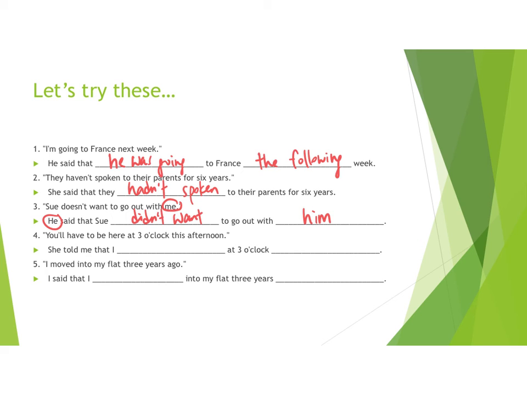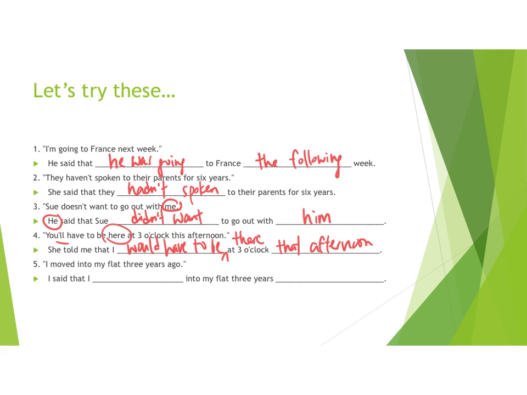She told me that I would have to be, so the "will" here, we need to use past tense, so would have to be there. "Here" has to be changed to "there" at 3 o'clock that afternoon. So the word "this" has to be changed to "that."